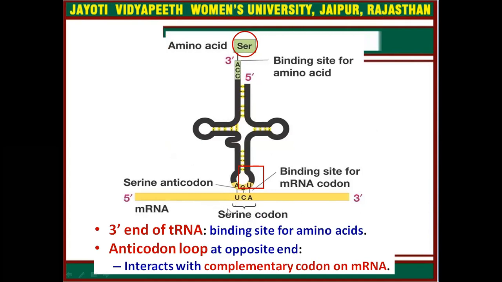So if we talk about the serine genetic code, it is UCA. So the anticodon loop of tRNA will have AGU, and the amino acid bound to the tRNA is serine. So basically this complex of tRNA and amino acid, which is serine, will recognize the codon responsible for serine in the messenger RNA.